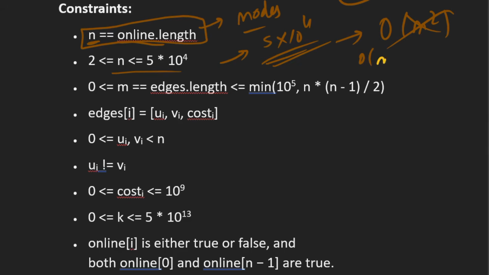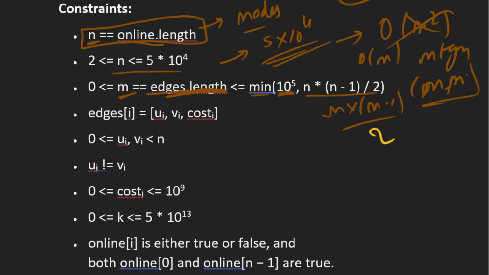We have to think of O(n), O(n log n), or O(n plus m) solutions. And m here is the number of edges, which can be the minimum of 10 to the power 5 or n times (n minus 1) by 2. Whichever value is minimum will be the value of m.